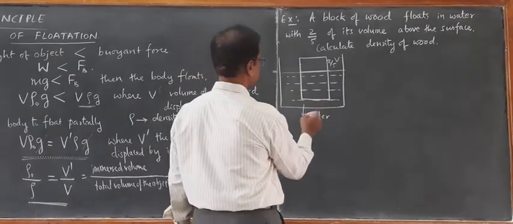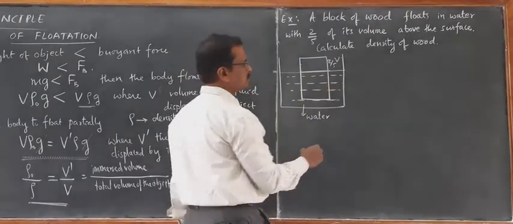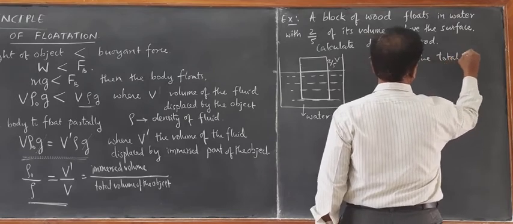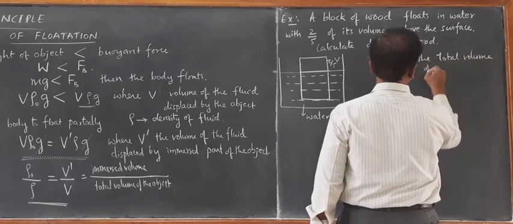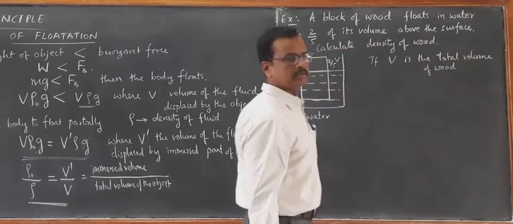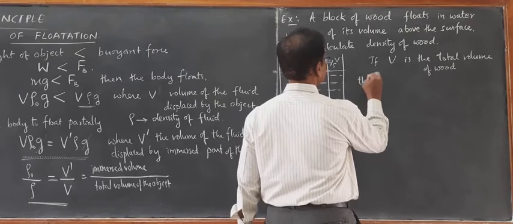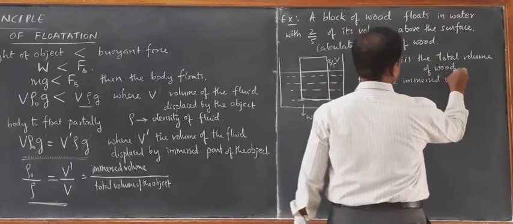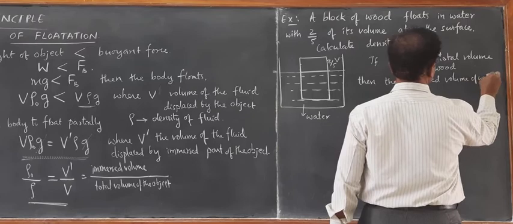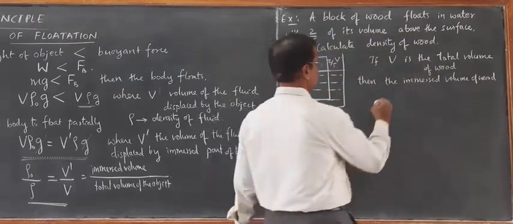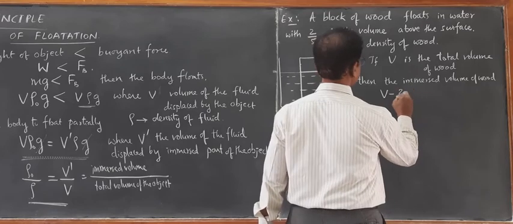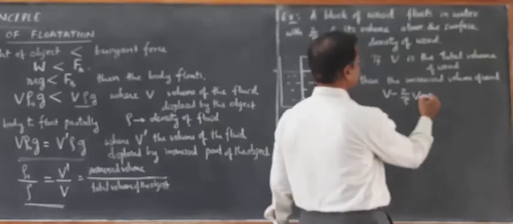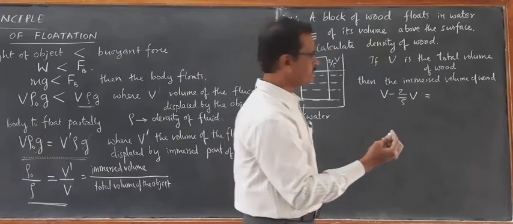If V is the total volume of the wooden block, then the immersed volume of wood inside the water is V minus 2/5 of V. Taking V common, it becomes 1 minus 2 by 5, which is 3 by 5.